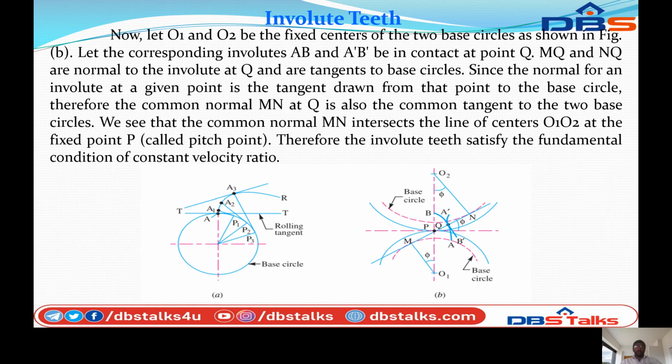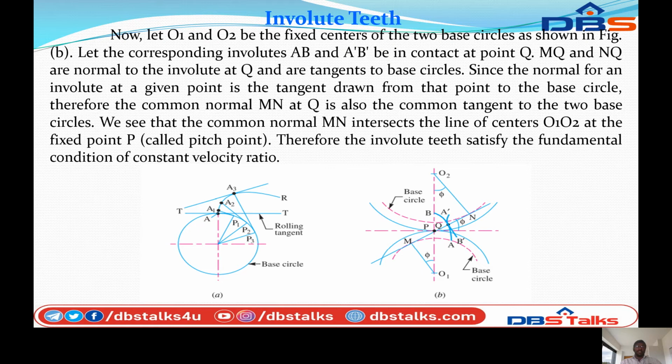Now let O1 and O2 be the fixed centers of the two base circles, as shown in figure B. So you can see figure B, this is O1 and this is O2, the two fixed centers and two base circles.